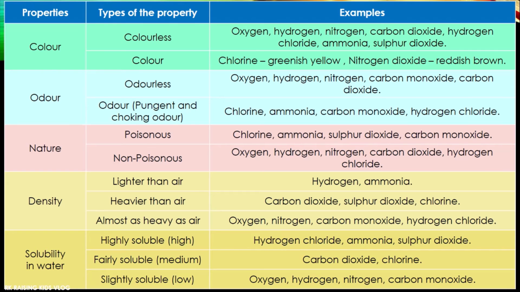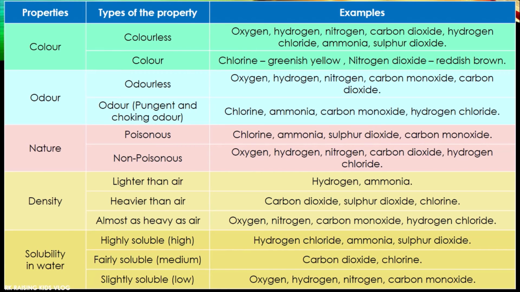Next property is solubility in water. Types of this property: highly soluble means very high, it is really soluble in water. Examples are hydrogen chloride, ammonia, sulfur dioxide. These are highly soluble in water. And fairly soluble means medium, it is moderately soluble.